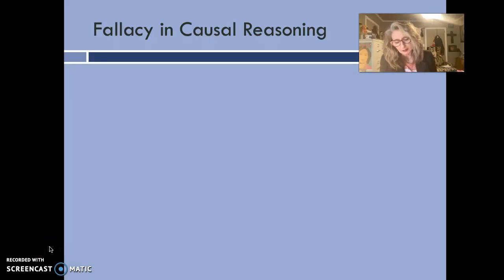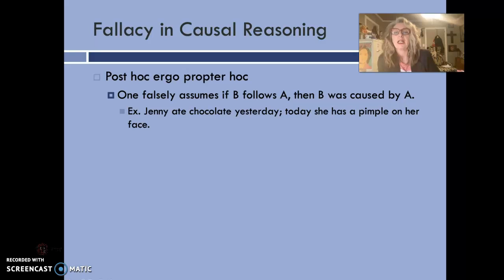We are back. We had talked about fallacies in inductive reasoning, fallacies in deductive reasoning, and now we're talking about fallacies in causal reasoning. So let's take a look at this. Here we are, post ergo propter hoc. What it means is one falsely assumes if B follows A, then B was caused by A.